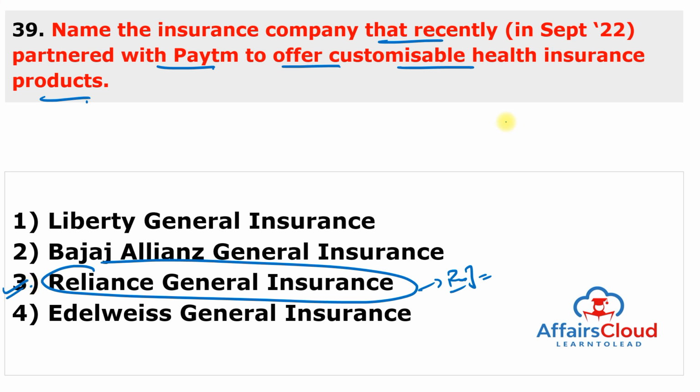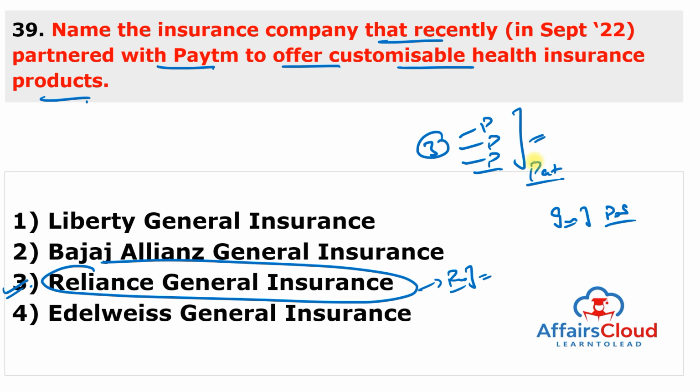So Reliance General Insurance has partnered with Paytm so that they can sell the Reliance Health Gain policy, which is a customizable health insurance product, through the Paytm application. The policy aims to enhance insurance penetration among the people of India. The Reliance Health Gain policy offers 3 plans including Plus, Power, Prime that allow customers to customize and personalize the policy. We already discussed, under the question in which Reliance General Insurance tied up with Policy Bazaar.